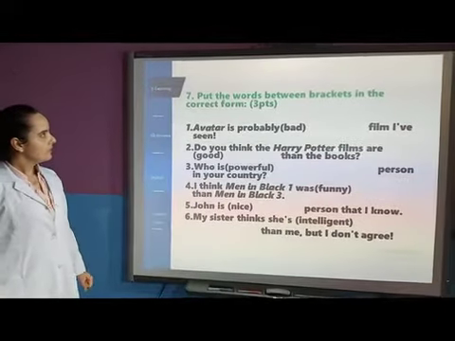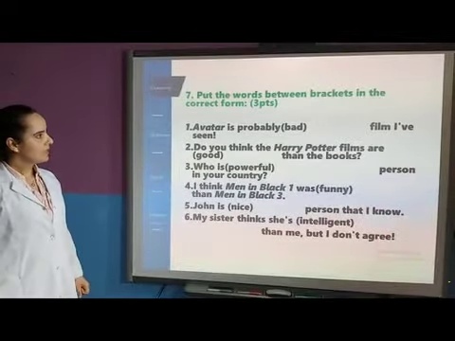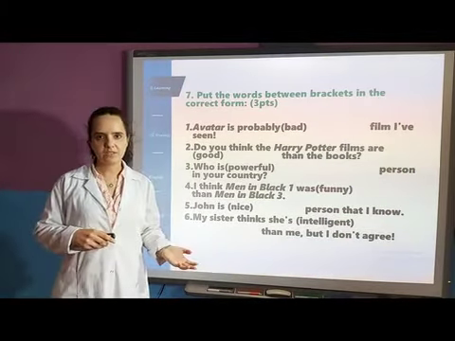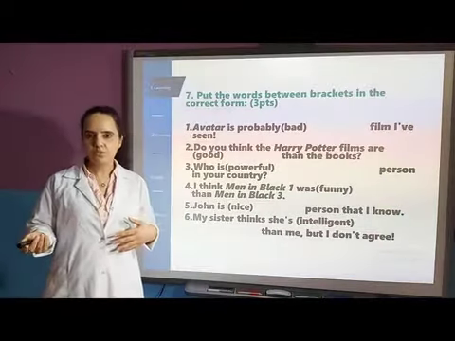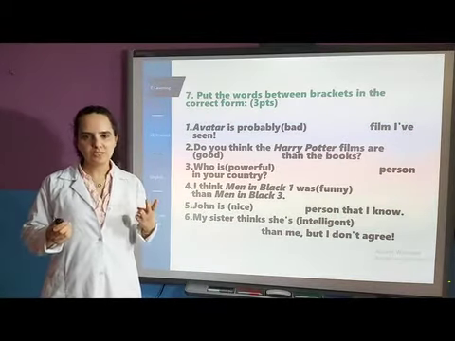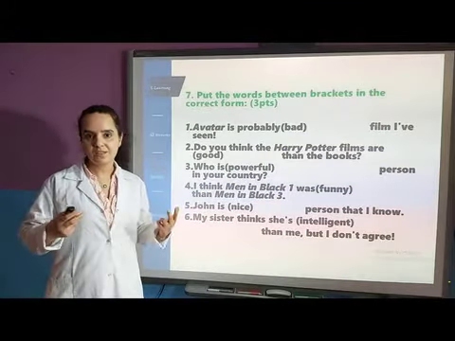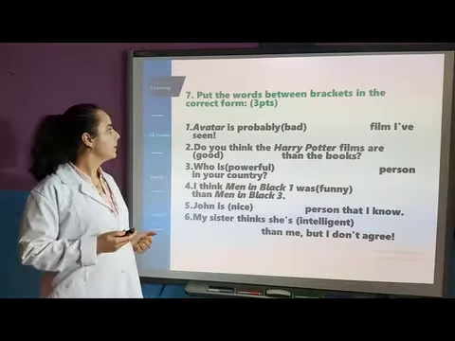Now let's move to number 7. Put the words between brackets in the correct form. Here we're going to use comparatives or superlatives. Concerning comparatives, we use them when we compare two things or two people. Superlatives, we use them when we compare three things and more. Okay?